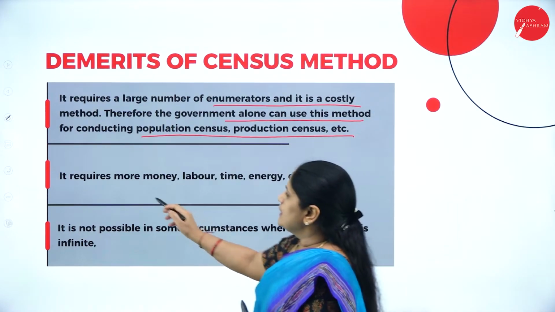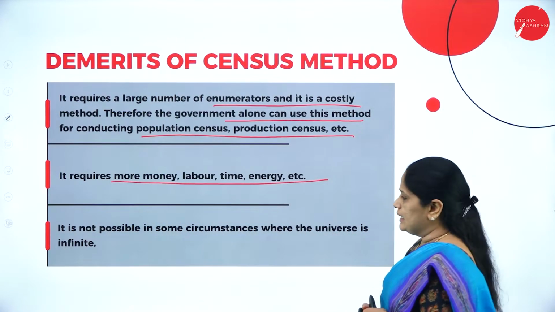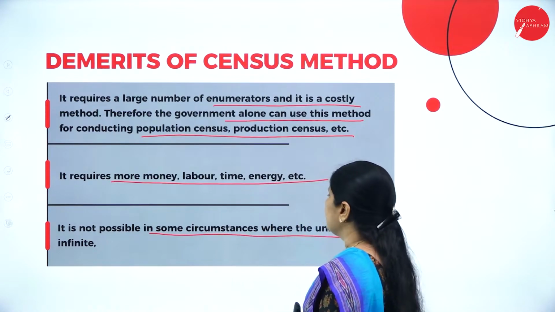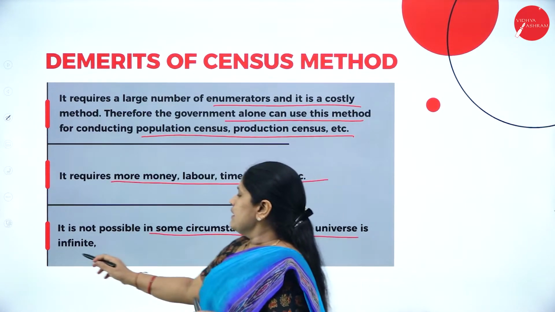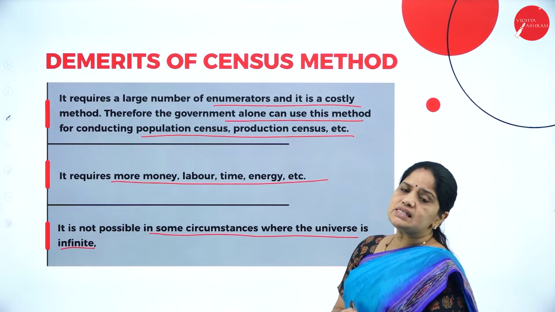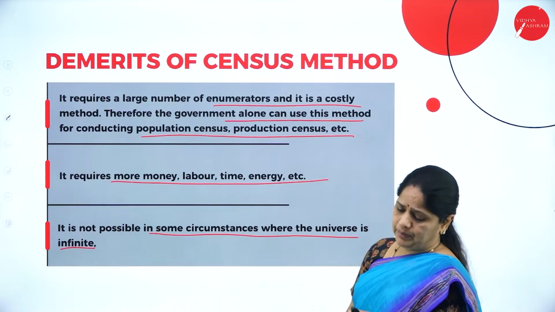The second demerit is that it requires more money, labor, time and energy. The third one is that it is not possible in some circumstances where the universe is infinite. This kind of census method will not be possible where you have an infinite population.